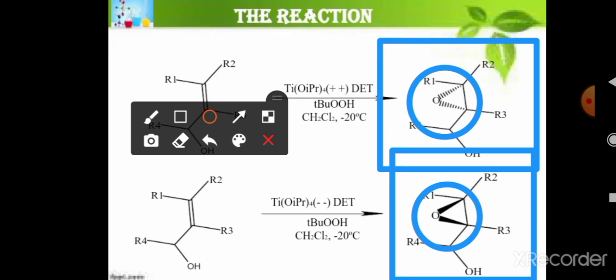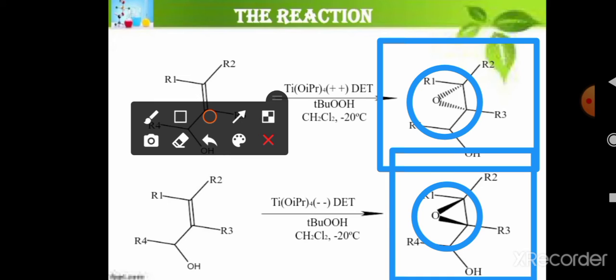In both cases, the plus and minus signs of DET indicate whether it is dextrorotatory or levorotatory. Dextrorotatory indicates a positive sign, levorotatory indicates a negative sign. That means it depends upon the enantiomeric form of the catalyst. Here DET is used in the dextro enantiomeric form, and in the second reaction DET is used in the levorotatory enantiomeric form.